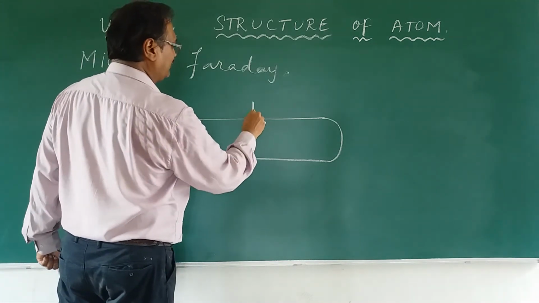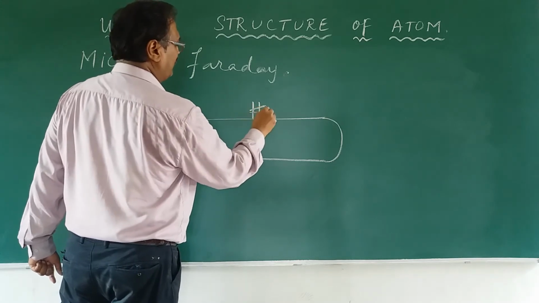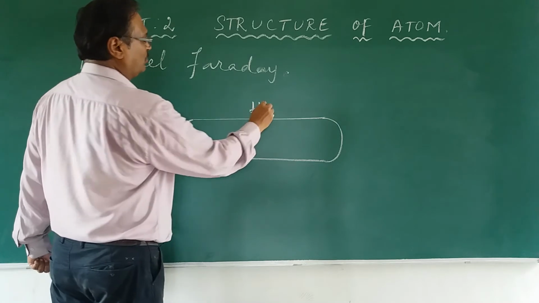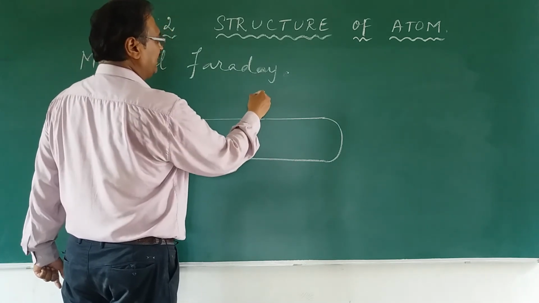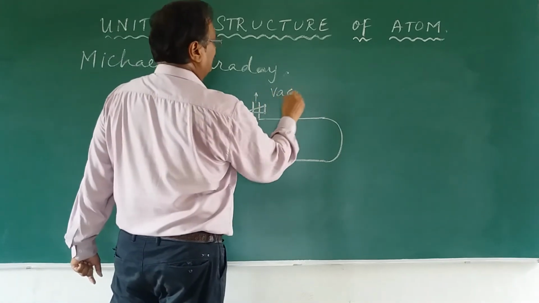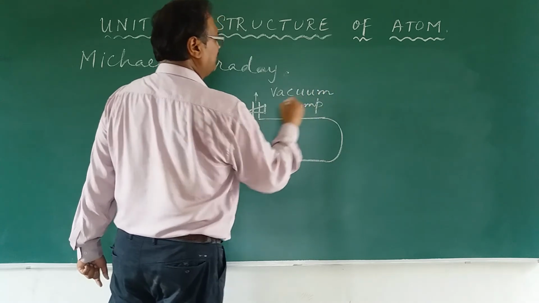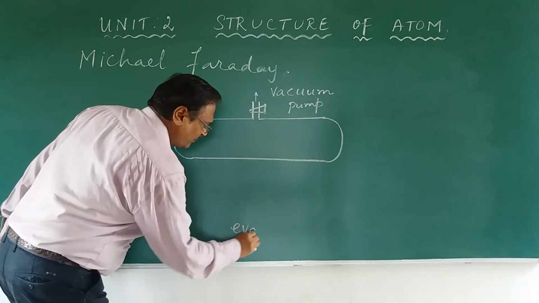It has a small narrow passage opening, and it is going to have a small stopper here, so that if I open it, I can remove the air from inside this tube. I connect a vacuum pump, right, so that the tube can become evacuated.